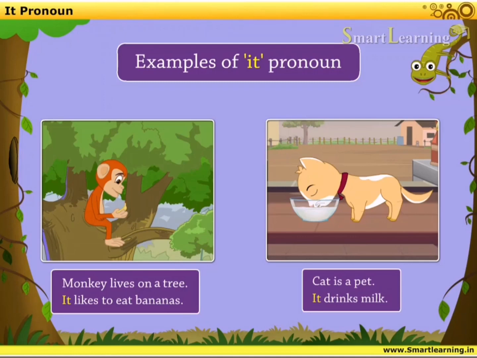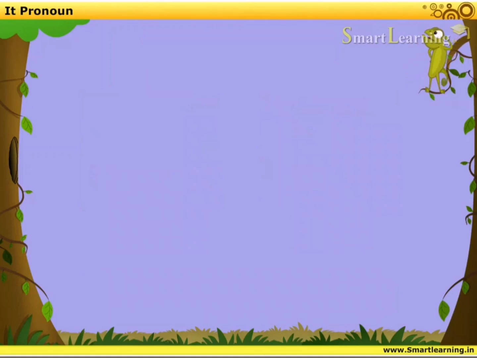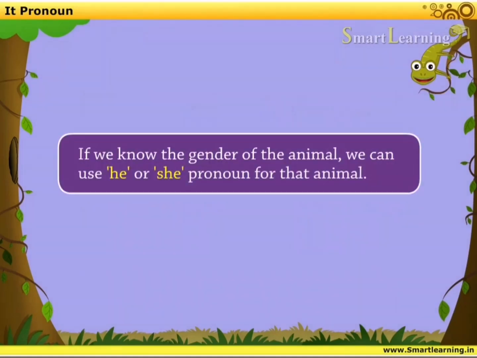Now also note that here the gender of both the animals is not known. So the pronoun it is used for each of them, as we don't know whether the monkey is a male or a female, whether the cat is a male or a female. So we are using it here. But if we know the gender of the animal, we can use the pronoun he or she for that animal. Understood? I will explain this with one more example.